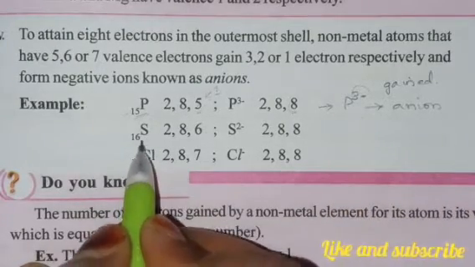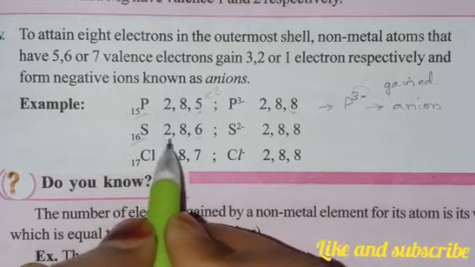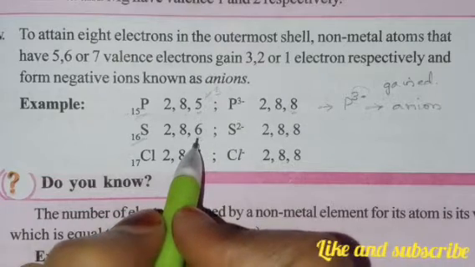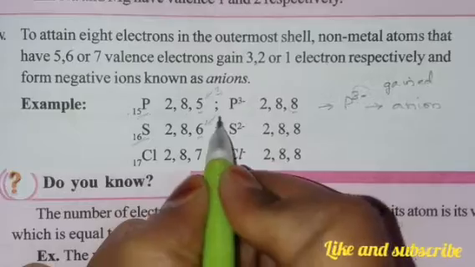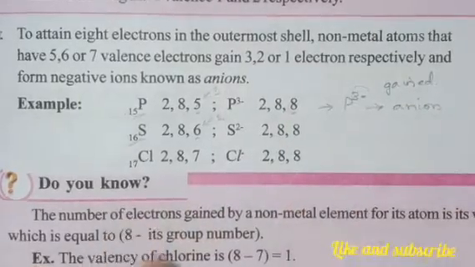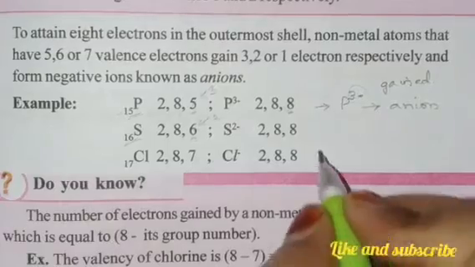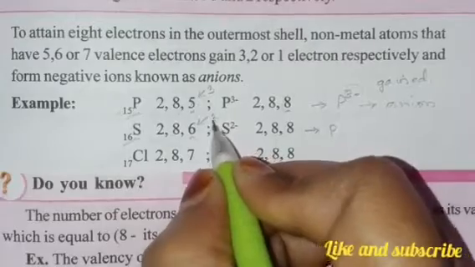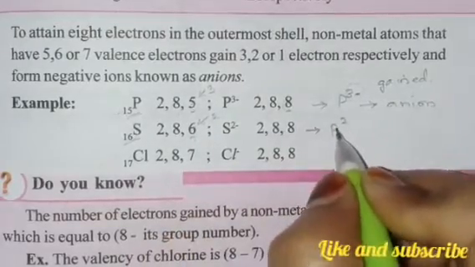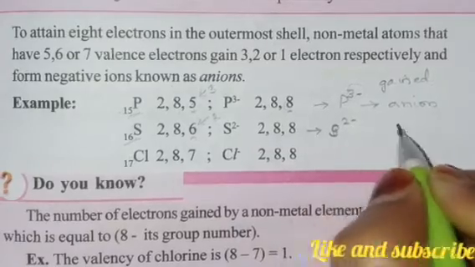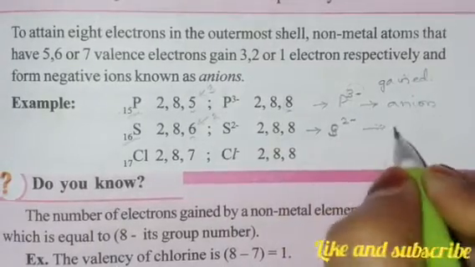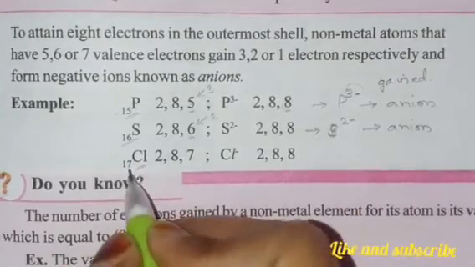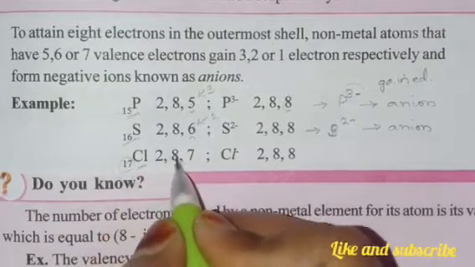Now, if you see sulfur, it is 16, 2, 8, 6. Now this 6 is closer to stability, right? So it will take 2 electrons. It will borrow or take 2 electrons from another atom and gain a charge. 6 plus 2 is 8. So it has gained 2 electrons, S 2 minus, that is, it has more electrons, and this is also an anion, right?